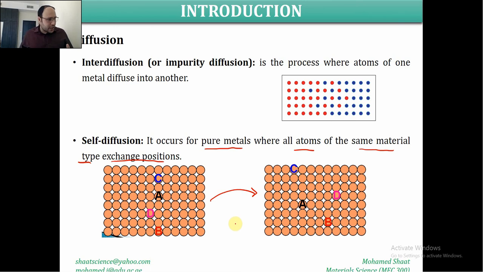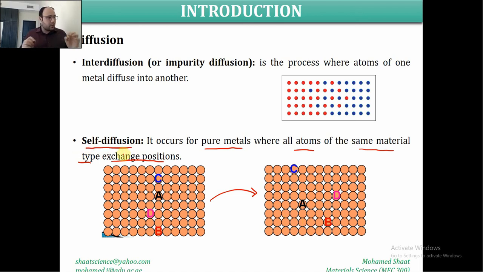But in many cases, during the diffusion process, we are trying to keep the crystal structure as it is. No changes over the crystal structure, but it changes over the lattice sites. As I mentioned, when we look at the material after heating or before heating, we're going to end up with the same atomic structure. We won't feel any diffusion, but this doesn't mean, as I mentioned, that there is no diffusion. No, diffusion already happened, but by changing the lattice sites of these atoms. So this is what self-diffusion means.